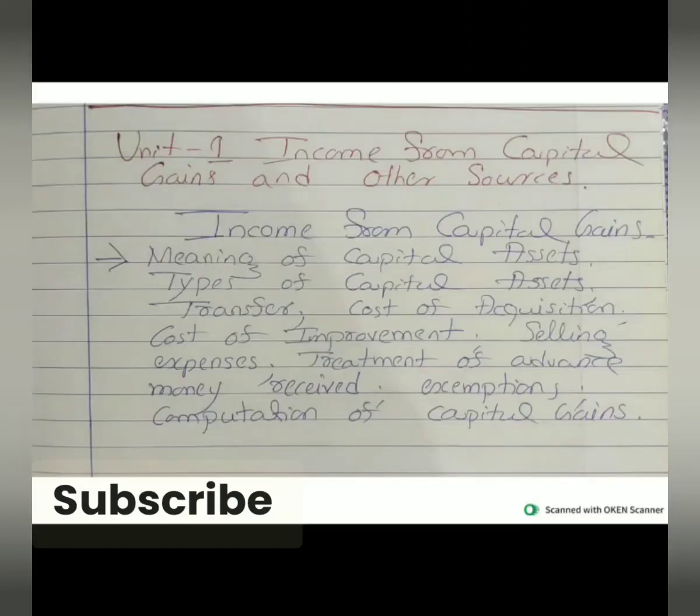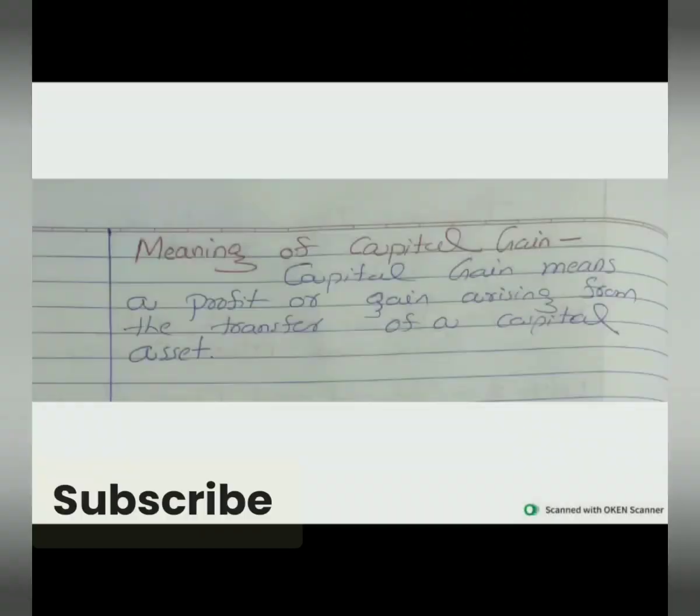So the first unit is a combination of two heads of income: income from capital gain and income from other sources. First of all, I would like to cover income from capital gain. The contents are meaning of capital asset, types of capital asset, transfer, cost of acquisition, cost of improvement, selling expenses, treatment of advance money received, exemptions, and finally computation of capital gain. So this is all about your income from capital gain syllabus.